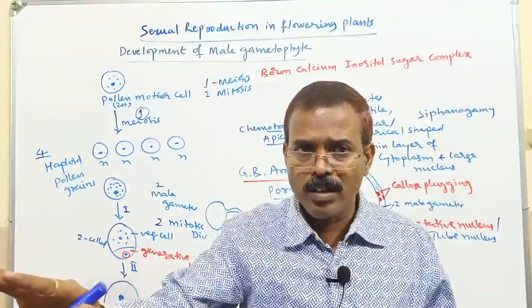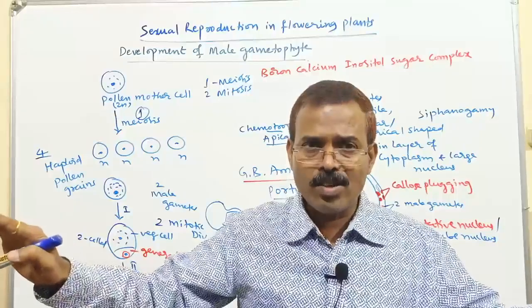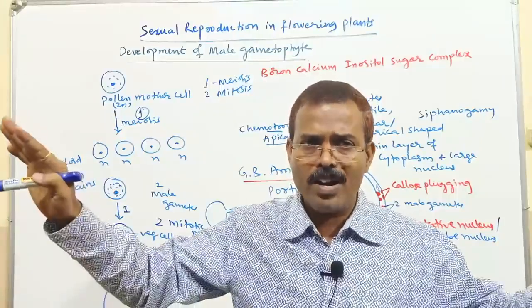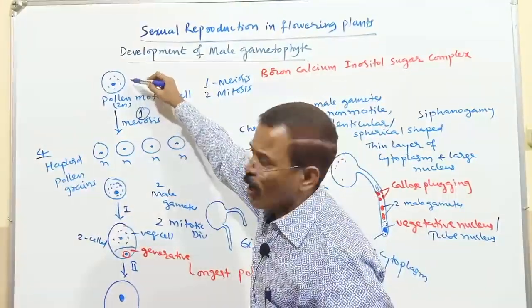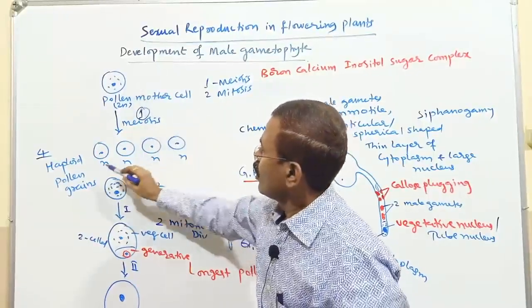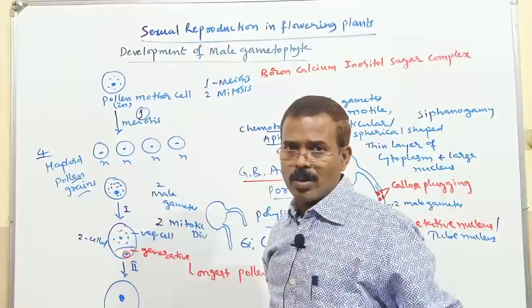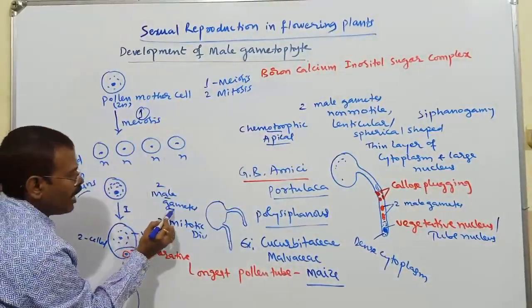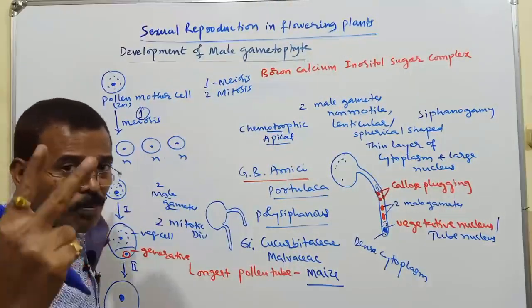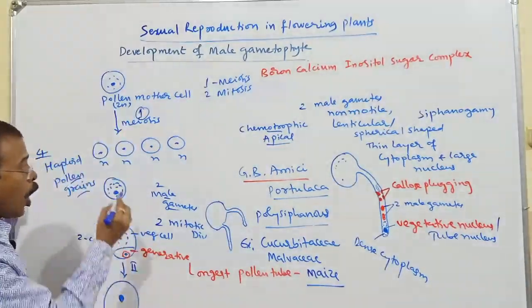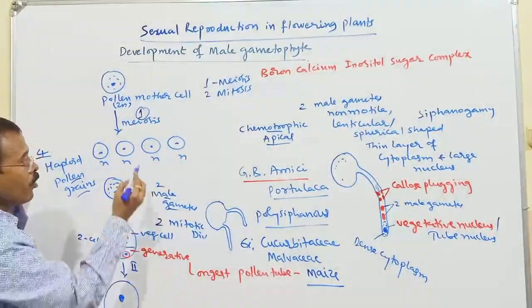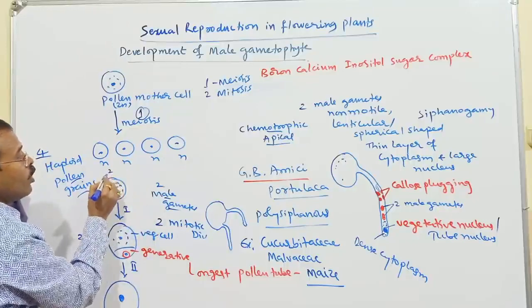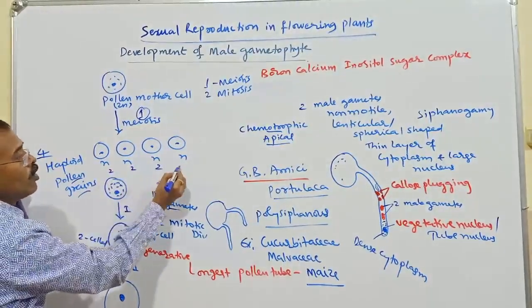Normally speaking, under normal conditions, most of these plants are going to produce 4 pollen grains from one pollen mother cell. Now 1 pollen grain will produce 2 male gametes. So how many male gametes can be produced here? See here, this will produce 2, this will produce 2, this will produce 2.